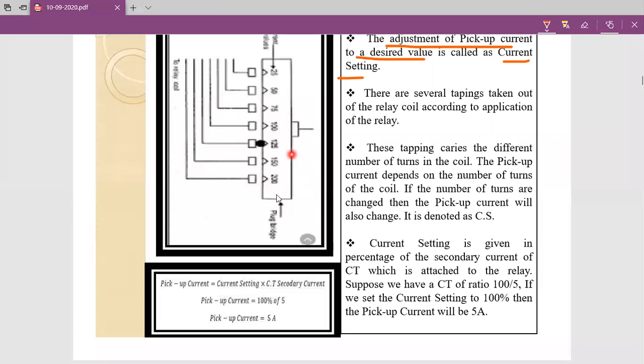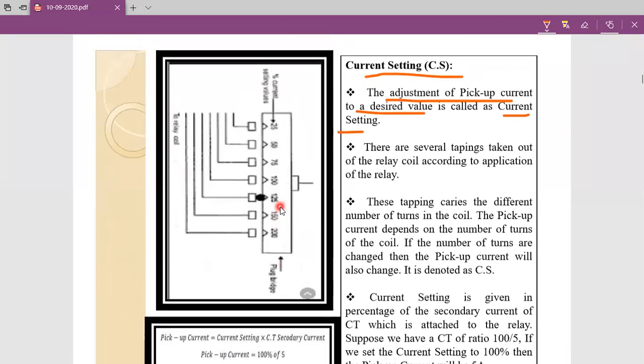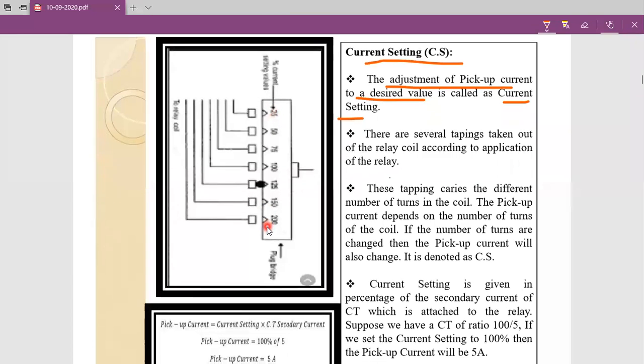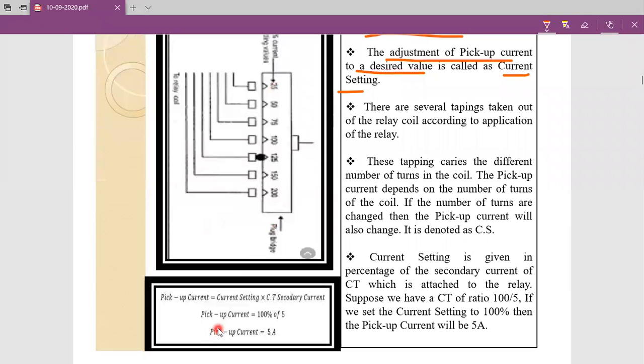This particular bridge, we call it the plug setting multiplier. So by changing this tapping, we can change the current setting value. When the current setting value is changed, the pickup value of the relay is also changed. Here, the example taken is: if the secondary of the current transformer is 5 amperes, at that moment we can get a number of pickup values.